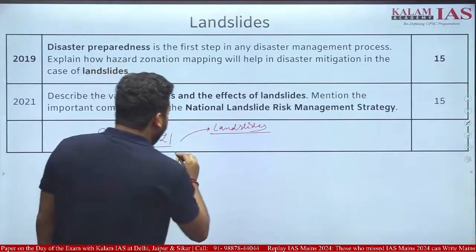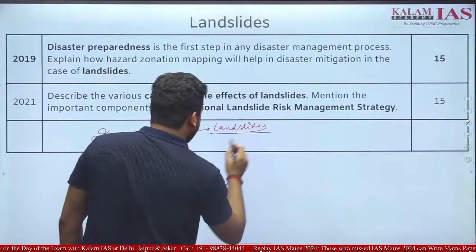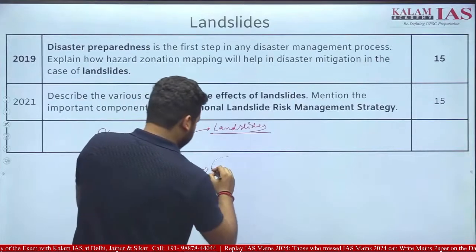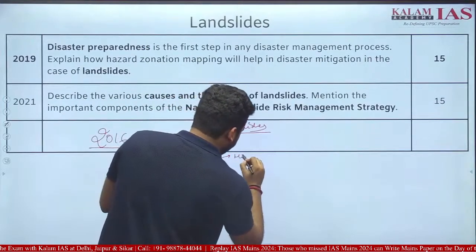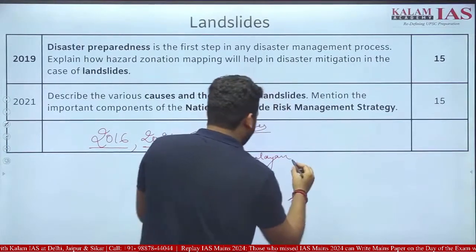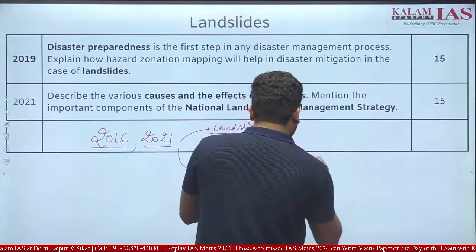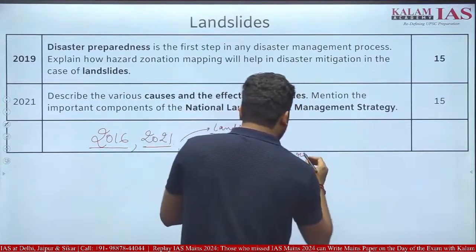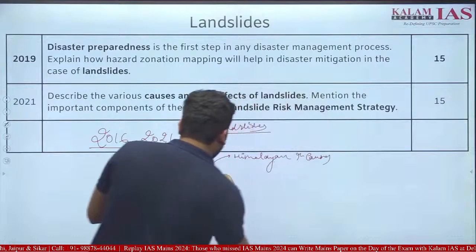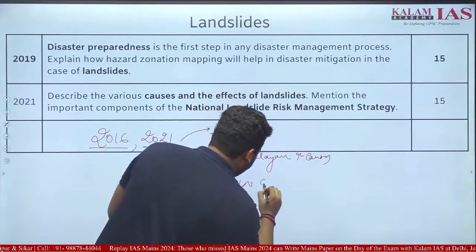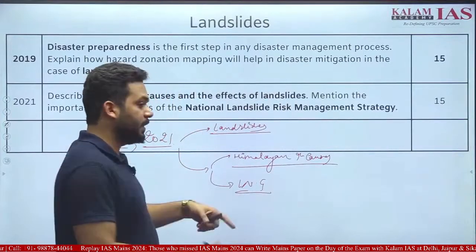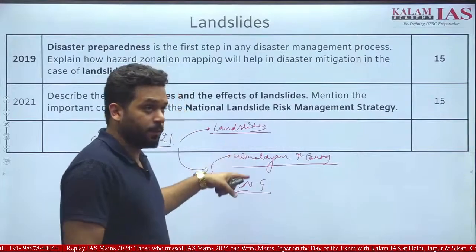Again, in 2016 landslide was asked, and in 2021 the question was to differentiate between the causes of landslides in the Himalayan regions and the causes of landslides in the Western Ghats. They wanted to see your geographical understanding. But obviously, landslide is a disaster, yet it was asked in GS1.